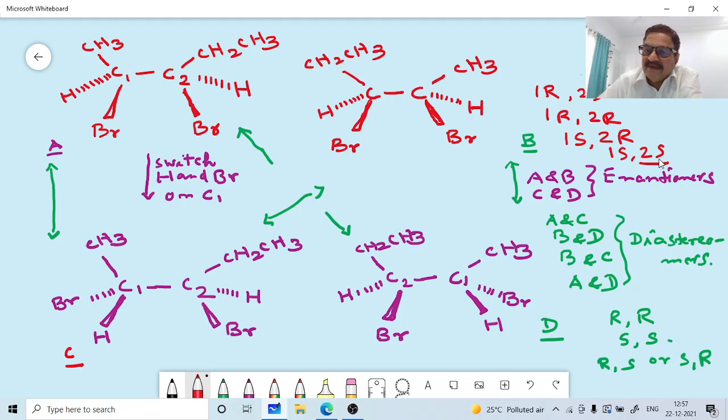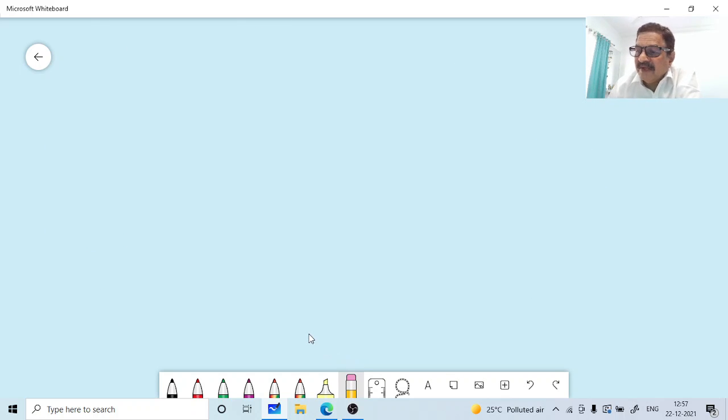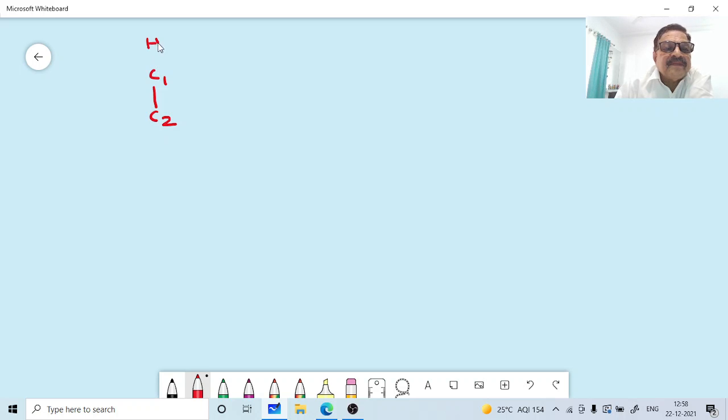Now I will explain with another example. This is 2,3-dibromopentane, which we have shown here. Four different groups are bonded to C1 and C2. Let us examine another compound to illustrate two stereogenic centers, a compound having four different groups bonded to C1 and C2. You see, now we have C1, C2. Now we can say hydrogen.